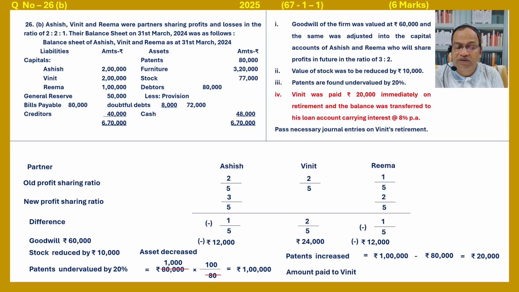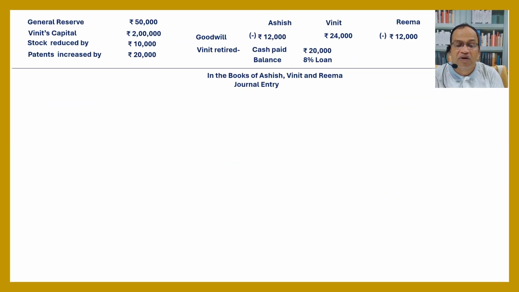Amount paid to Binit equal to 20,000 plus 80% loan. Binit was paid rupees 20,000 immediately on retirement, and the balance was transferred to his loan account carrying interest at 8% per annum.